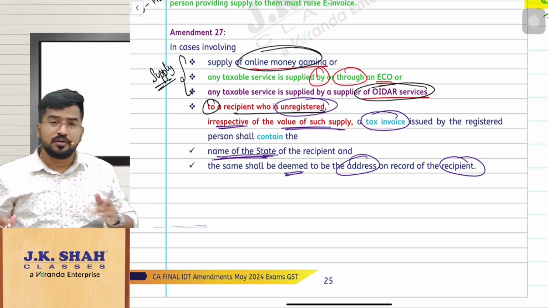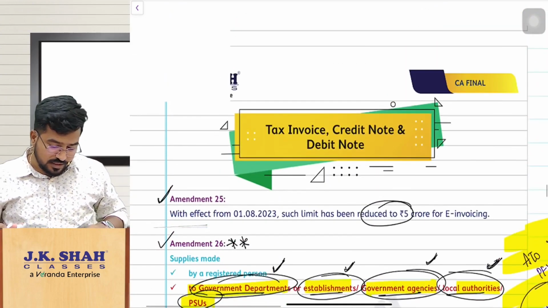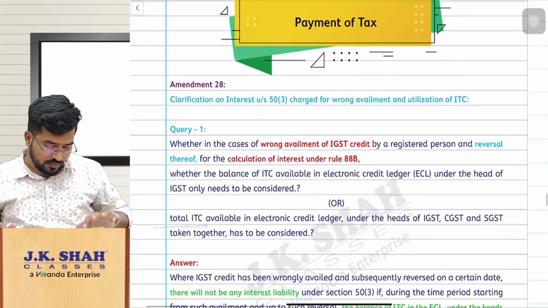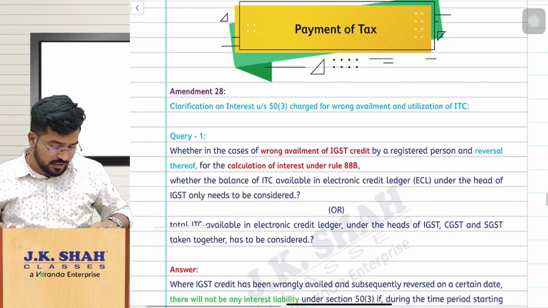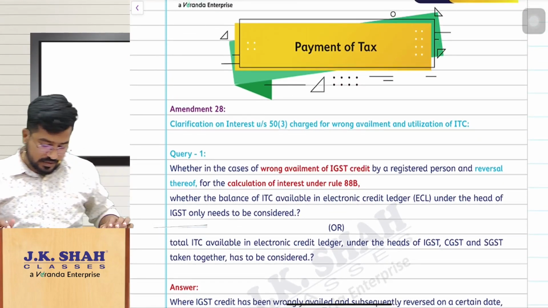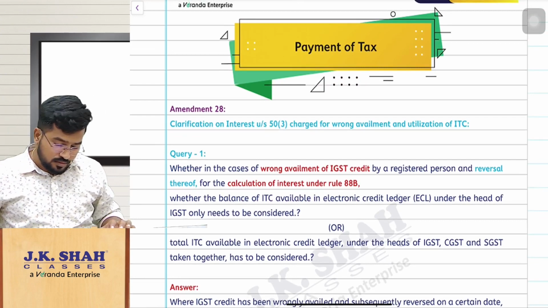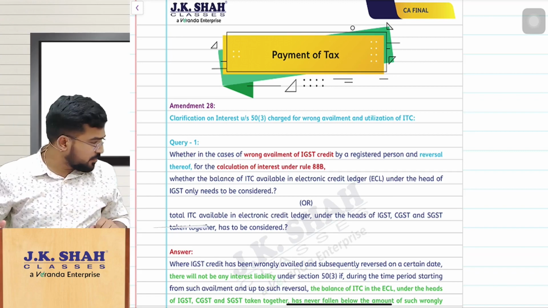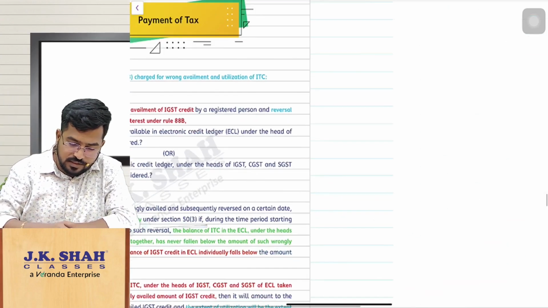So with this we are done with this chapter, tax invoice, credit note and debit note. Amendment number 27 is also done. Now let us move on to the next topic, payment of tax. Amendment number 28. What is this amendment? It is all about something simple, my dear friends.